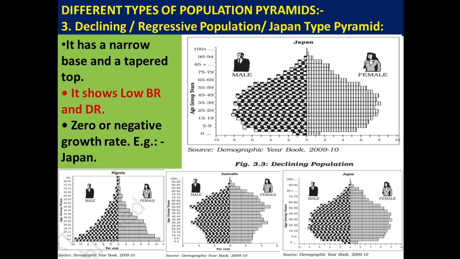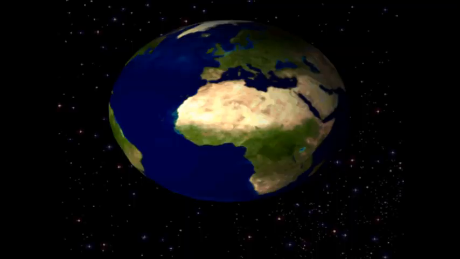So these are the three types of population pyramid that we learn in this class. The essence of learning about population pyramids is that by studying these three types, we can understand the birth rate and death rate of a particular country. By understanding the birth rate and death rate of the population of a particular country, we can know the socio-economic and planning related activities in that particular region.